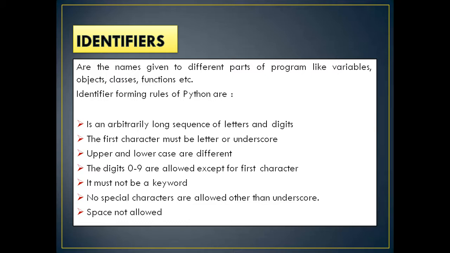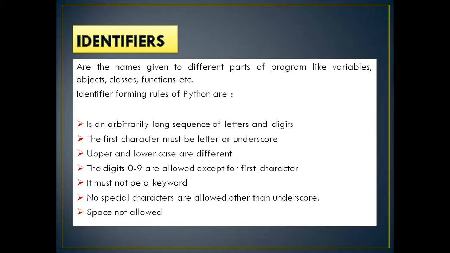What are identifiers? In contrast, these are the names given to the different parts of a program, called variables, objects, classes, functions, etc. At this point, just understand what exactly a variable is. As you know, it keeps on varying its value, which is not fixed. That is what we call a variable. And the identifiers or variables, how can we define or declare them? There are certain rules to be followed while declaring an identifier.